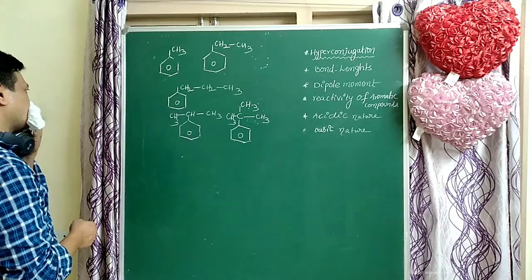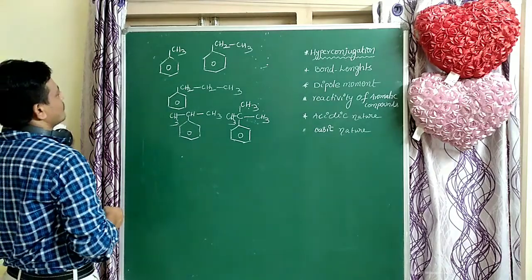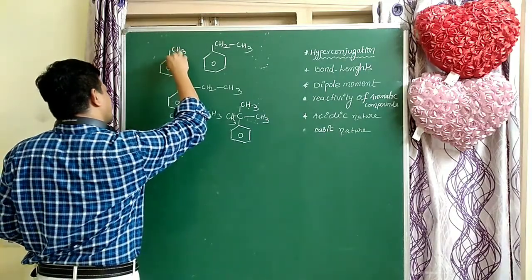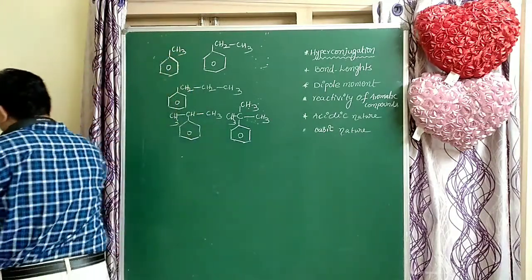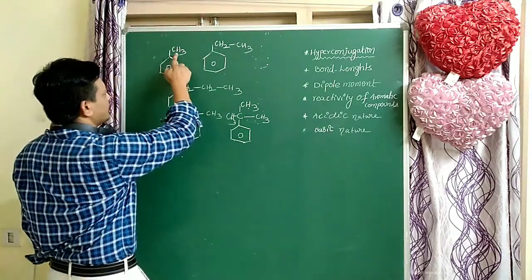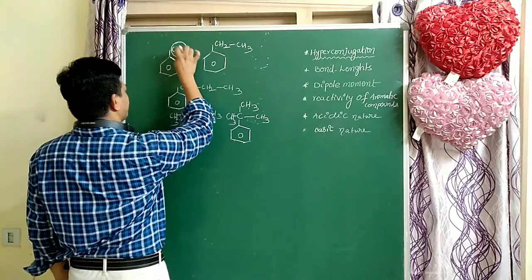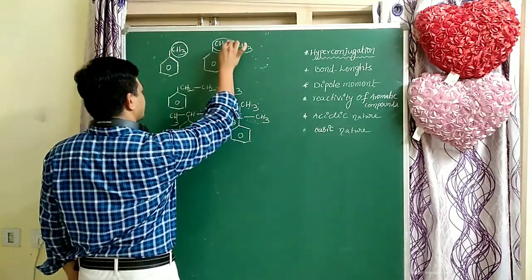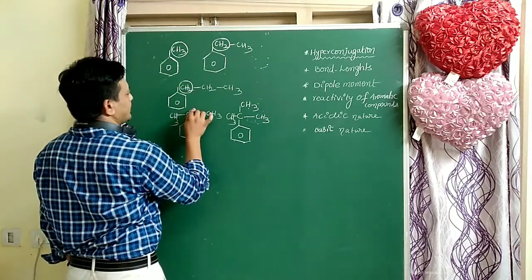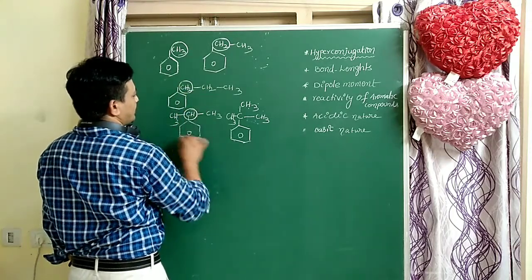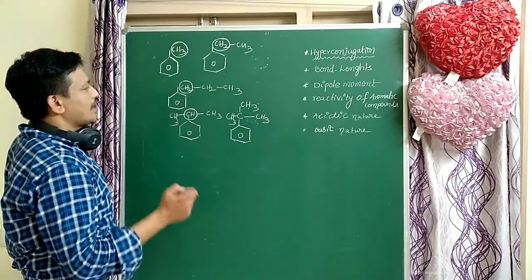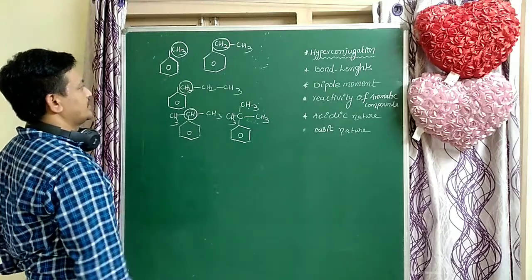That is very important. Which one has more alpha hydrogens? Methyl benzene has more alpha hydrogens. Here 3 alpha hydrogens are there, 3 hyperconjugations. Here only 2 alpha hydrogens are there, 2 hyperconjugations. Here also 2 hyperconjugations. Here we have only 1 hyperconjugation. Here there are no alpha hydrogens. That is very important.